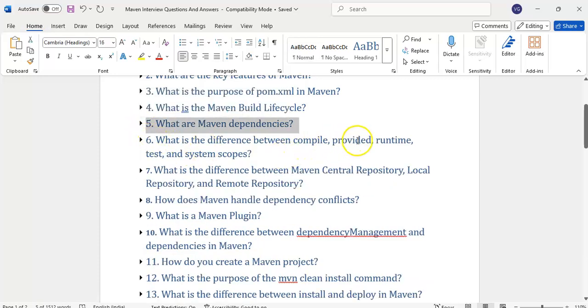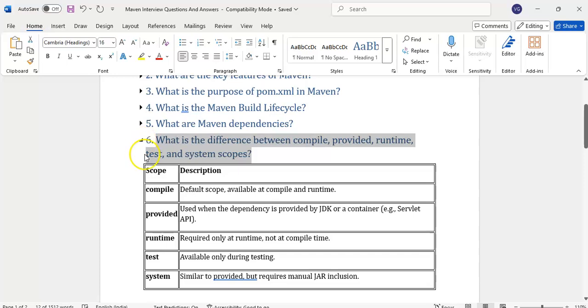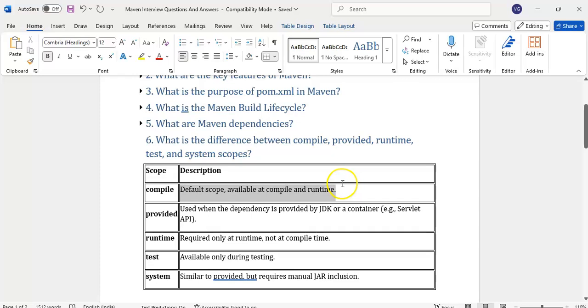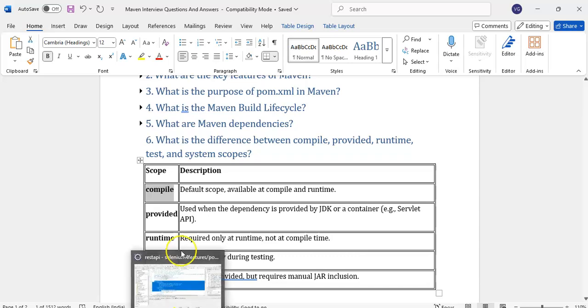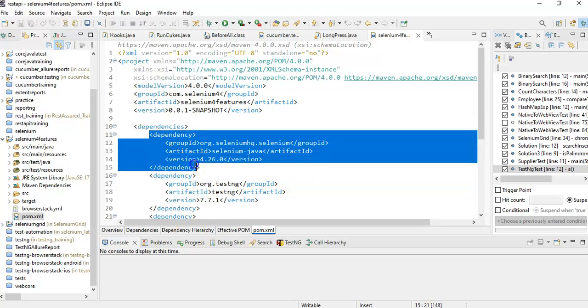What is the difference between compile, provided, runtime, test, and system scopes? Dependencies will have some scopes. Compile means the default scope, available at compile time and runtime. Suppose I am working with Selenium. When writing WebDriver, at compile time itself we want to recognize that class, the WebDriver interface and ChromeDriver class. At compile time we require it, and runtime also we require it. Compile is the default; if you don't give any scope, that is compile. Usually we will not give any scope tag here.